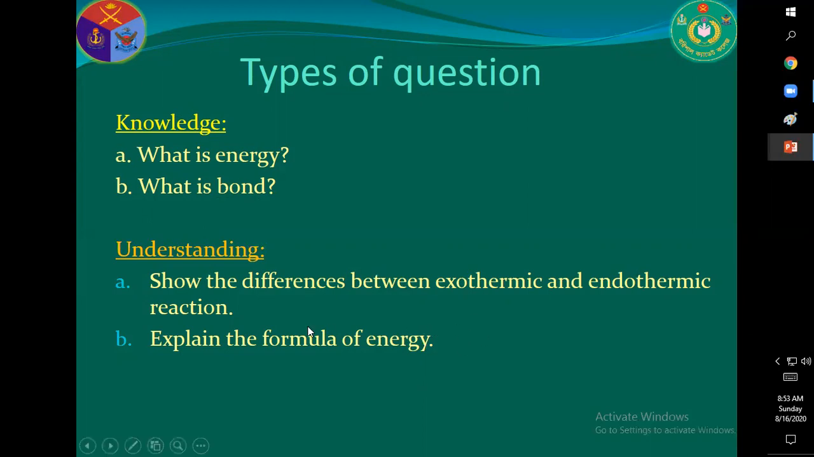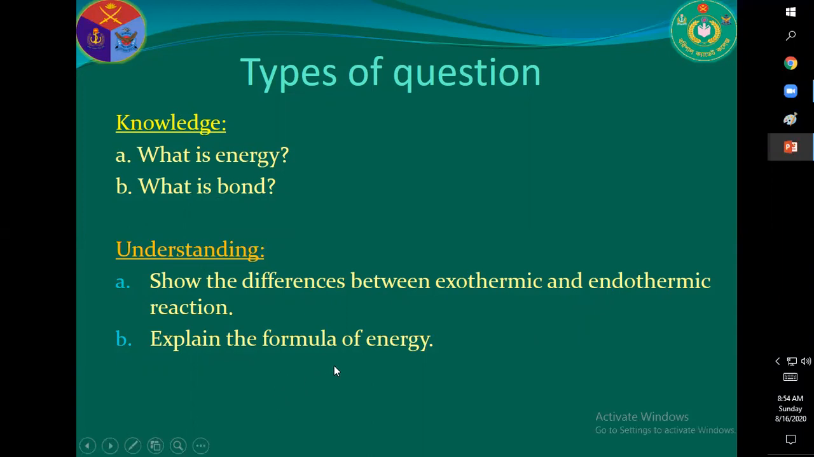The second type of question: difference between exothermic and endothermic reaction. In an exothermic reaction, heat is evolved. In an endothermic reaction, heat is absorbed. In case of an exothermic reaction, the heat of the reactant is more than that of the product. In case of an endothermic reaction, the heat of the reactant is less than that of the product. So in that way, you will answer the question.